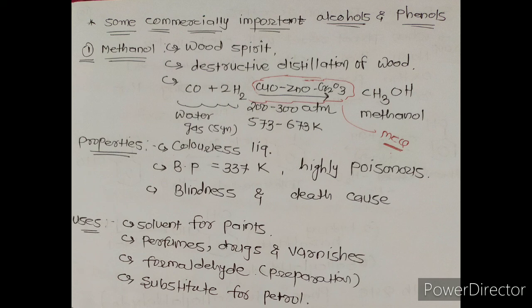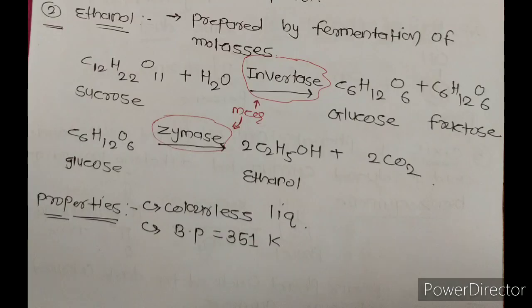Uses: it is used as a solvent for paints. It is used in the preparation of perfume, drugs and varnishes. It is used to prepare formaldehyde, and methanol is a great substitute for petrol. It means instead of petrol we can use methanol.